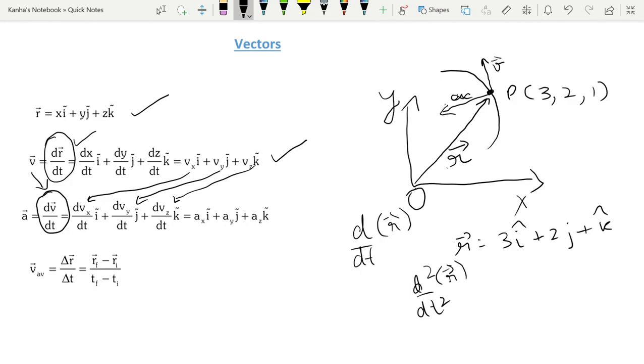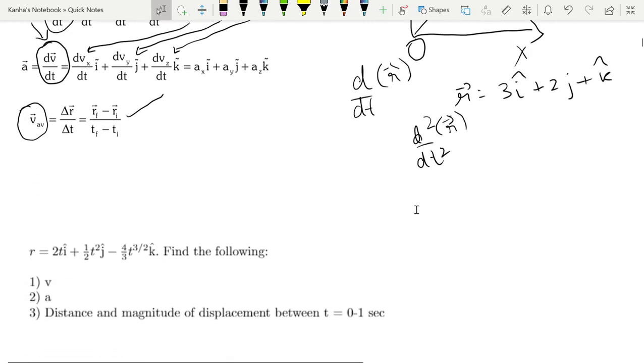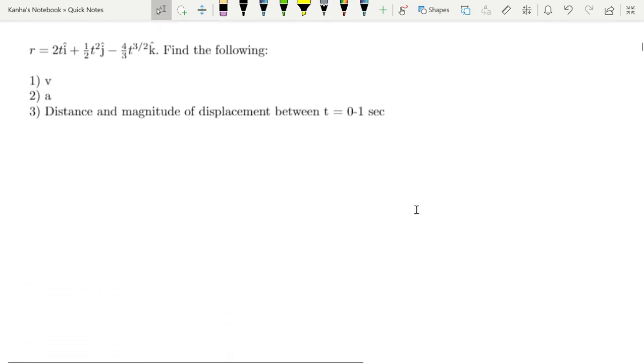All right, let's look at something else. This quantity is called the average velocity. It's basically your final position minus initial position divided by final time minus initial time. These are some of the things that you should remember from this chapter. And let's go to the next section to look at a question so that you can clear this doubt very clearly. This is our first question.